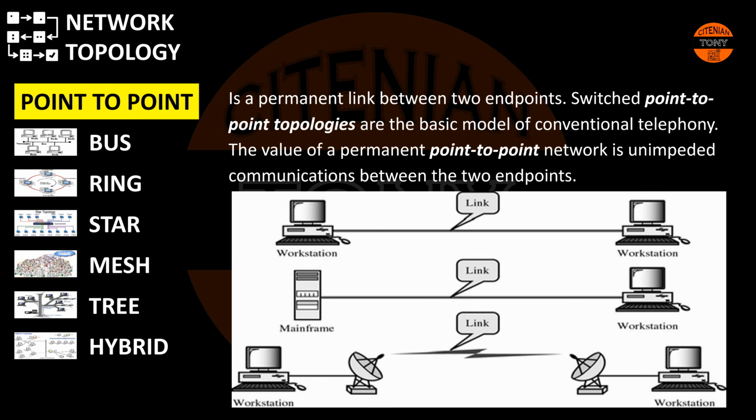Point-to-point topology is a permanent link between two endpoints. Switched point-to-point topologies are the basic model of conventional telephony. The value of a permanent point-to-point network is unimpeded communication between the two endpoints.